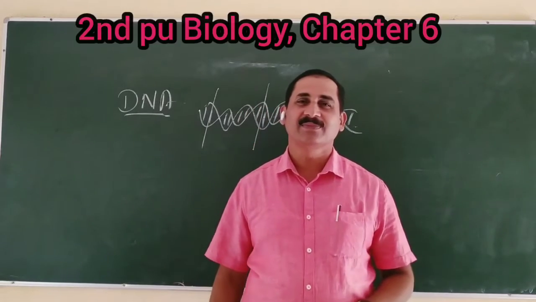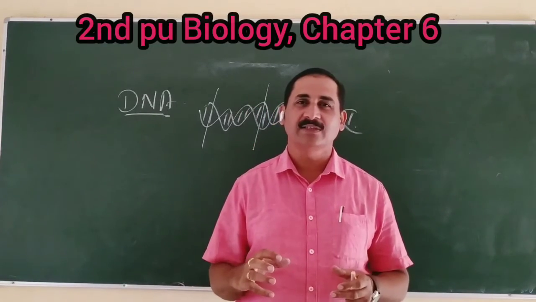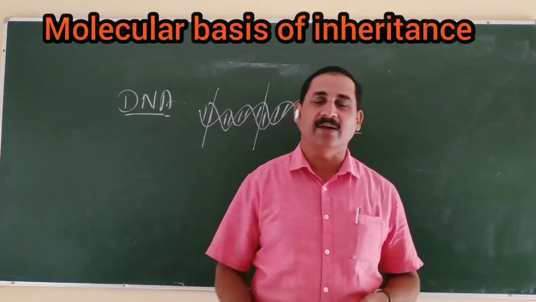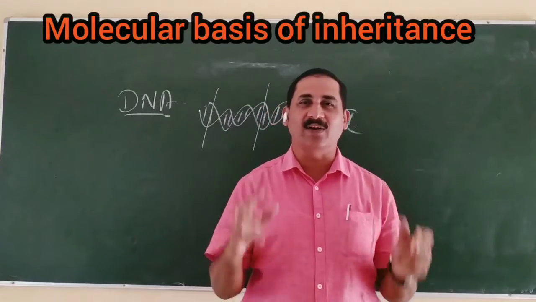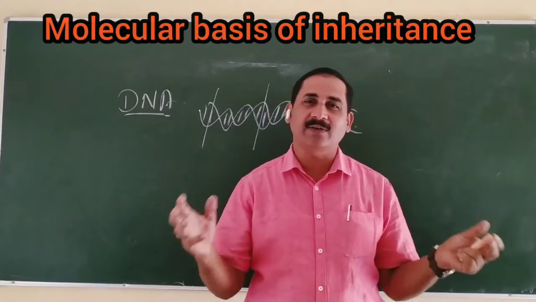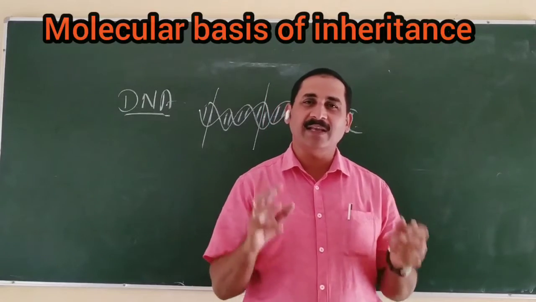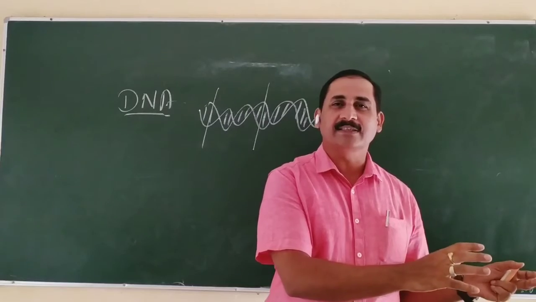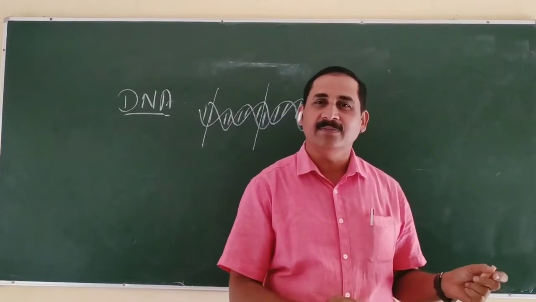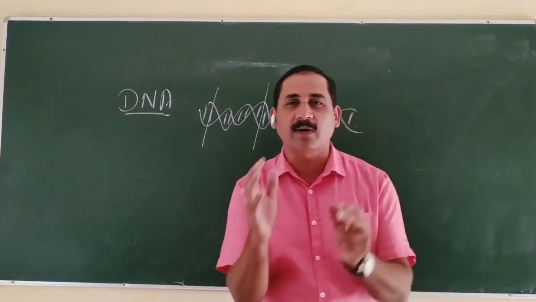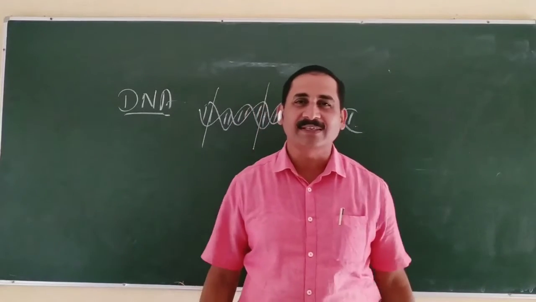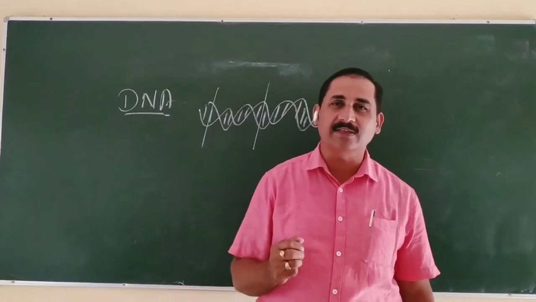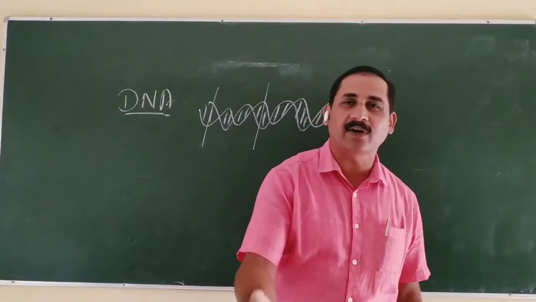Dear students, we have our own language to communicate with others, to convey feelings, to share knowledge, or to interact with one another. In our language, we have certain alphabets, A, B, C, D up to Z, which we can convert in the form of words and convey in the form of sentences. So it is easy to communicate with other people and to share our knowledge.